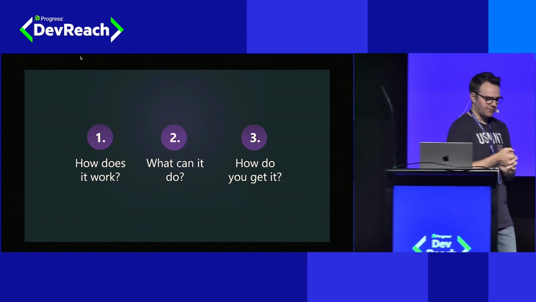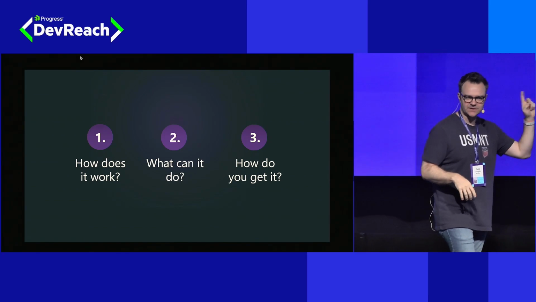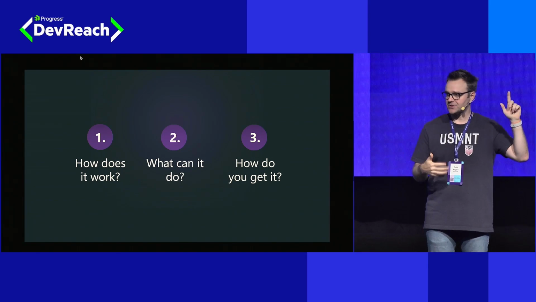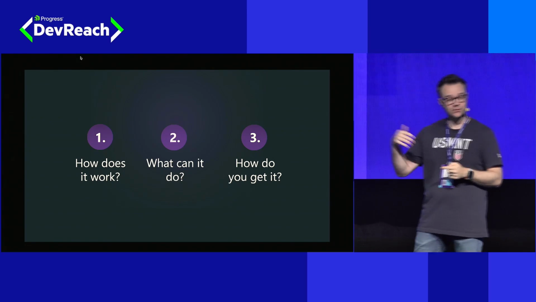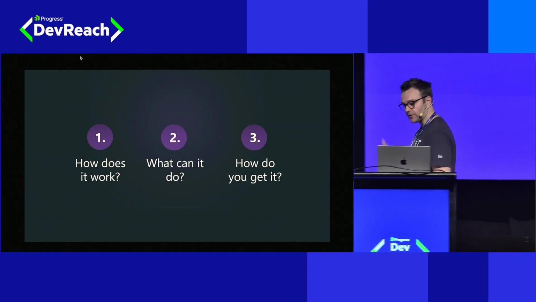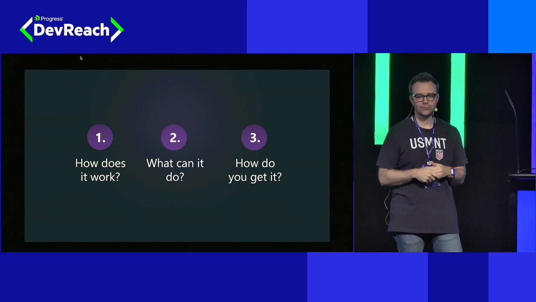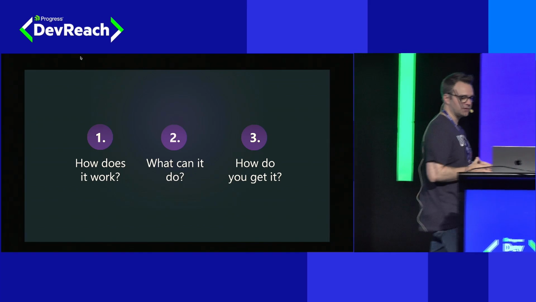So 3 things we'll cover today. How does it work? We'll start with that. That'll be kind of brief and basic, just so you know what's behind the magic. So it's a little less magical and it's a little more of a tool for you. What can it do? So you can think of all the range of ways you can apply this to your work. And of course, we'll wrap up with how do you get it to make sure you can add it to your environment.